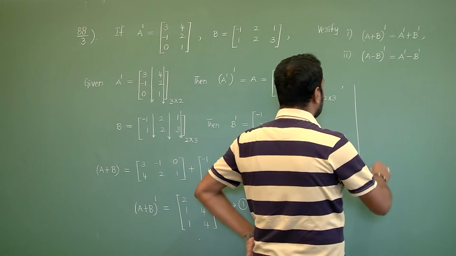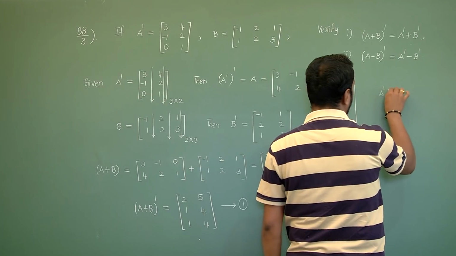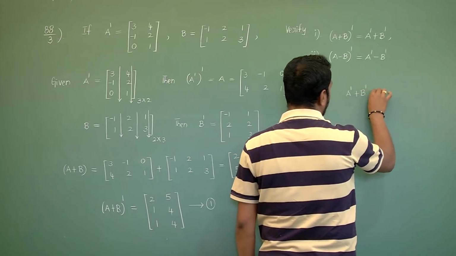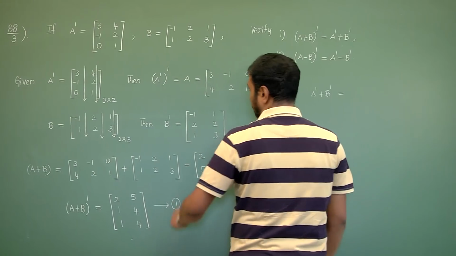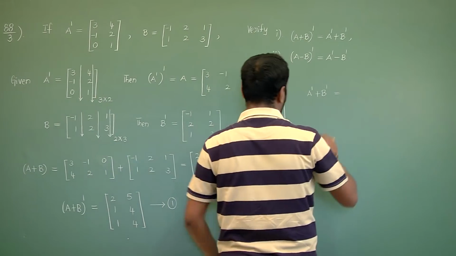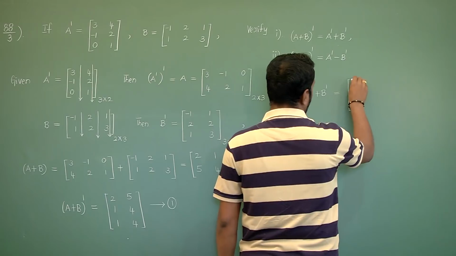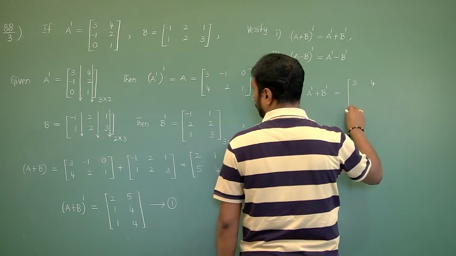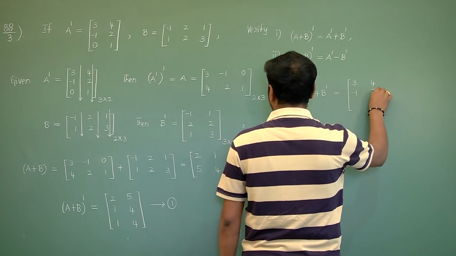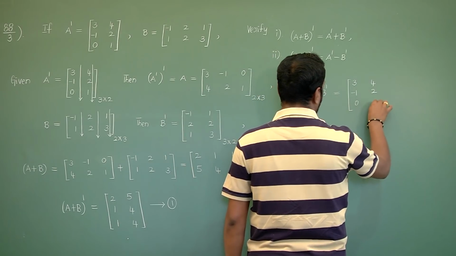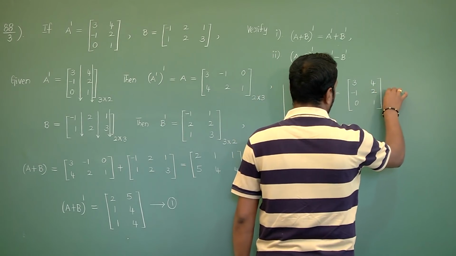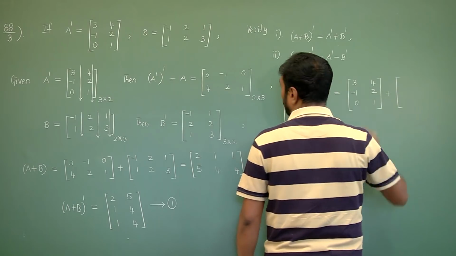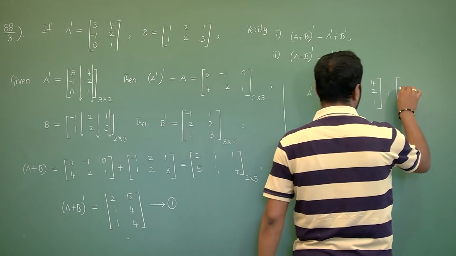For that right hand side, I have to calculate A dash plus B dash equals to, what is A dash means? 3 4 minus 1 2 0 1 plus B dash. What is B dash means here?